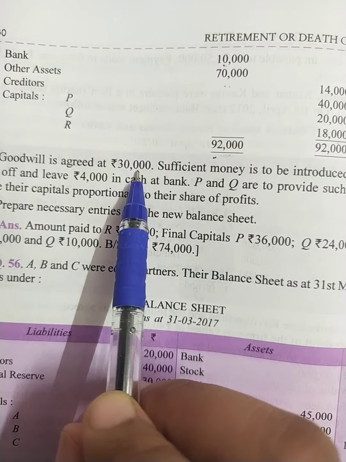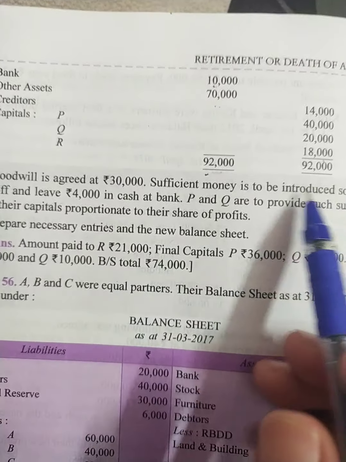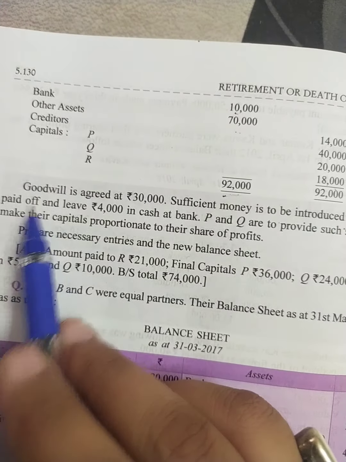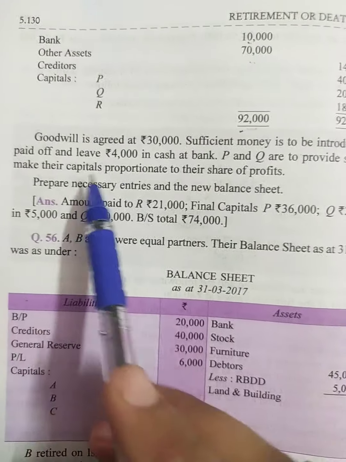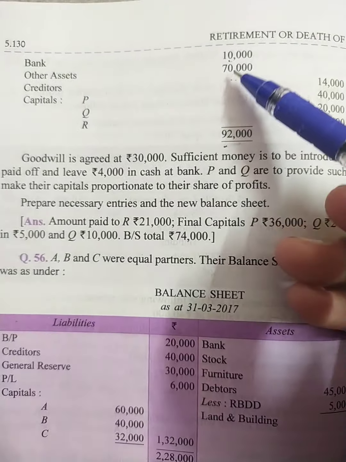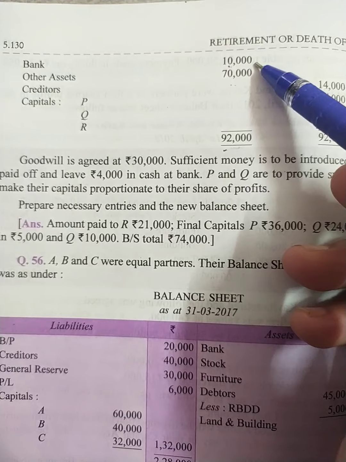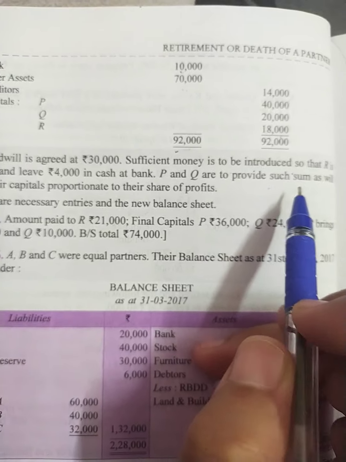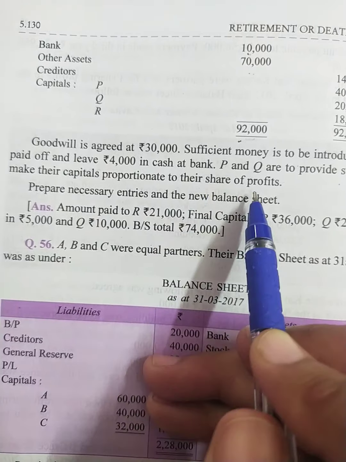Goodwill is agreed at 30,000. So at the time of retirement goodwill is valued at rupees 30,000. Sufficient money is to be introduced so that R is paid off, यानी इतना मनी फॉर्म में लाया जाएगा जिससे हम R का पेमेंट कर दें और बैंक में 4,000 का कैश छोड़ दें. इसका मतलब वी कैन यूज ओनली 6,000 आउट ऑफ 10,000. 4,000 हमें बैंक में छोड़ने पड़ेंगे because question is saying P and Q are to provide such sum as will make their capital proportionate to their share of profit.